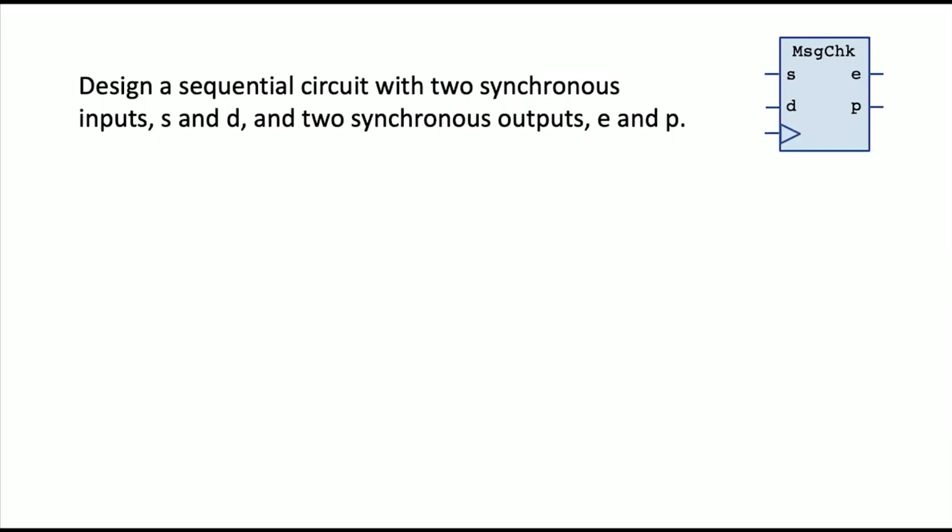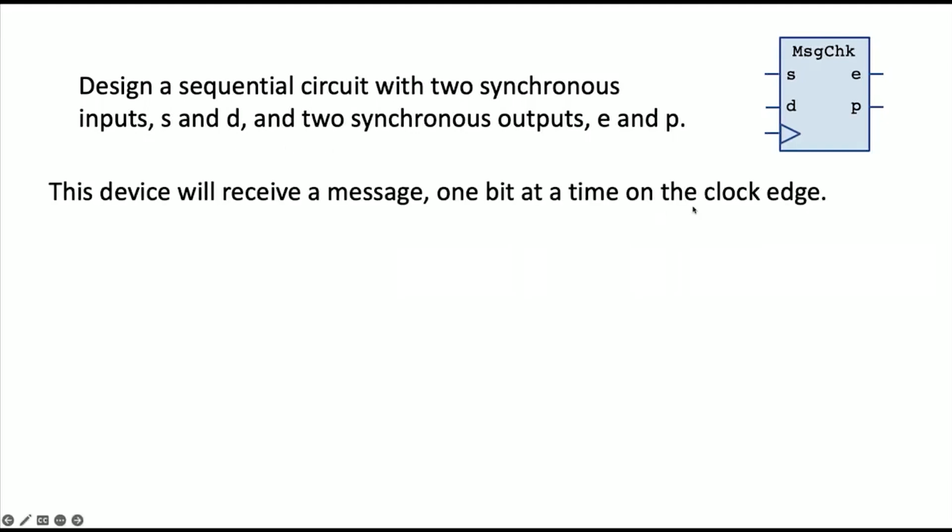All right, so this is a little component called message check. The idea is you're receiving messages 1 bit at a time, and the message is coming in on the D input. But you're not always receiving messages. Sometimes there are gaps between messages, idle times. So how do you know when a data bit is part of a message or just garbage in between messages? Well, that's where the S bit comes in.